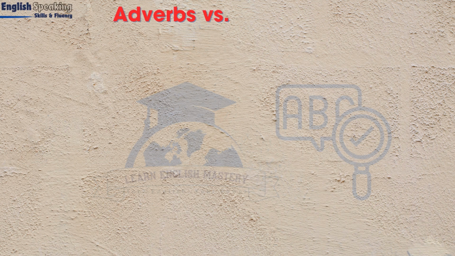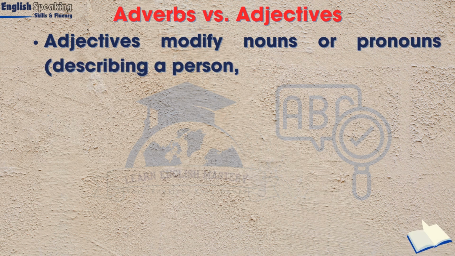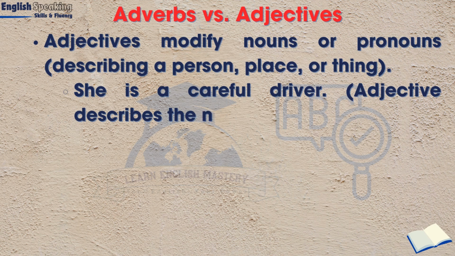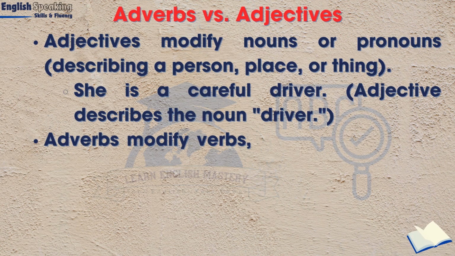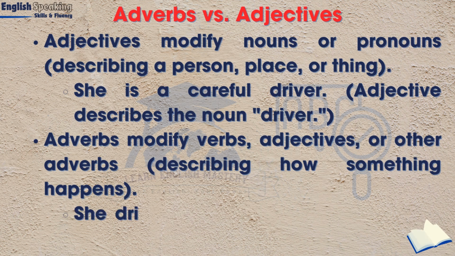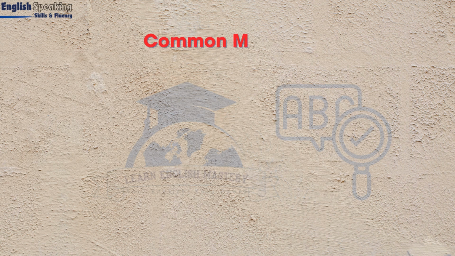Adverbs versus adjectives. Adjectives modify nouns or pronouns, describing a person, place, or thing. She is a careful driver. The adjective describes the noun, driver. Adverbs modify verbs, adjectives, or other adverbs, describing how something happens. She drives carefully. The adverb describes how she drives.